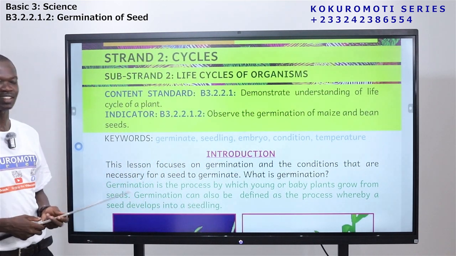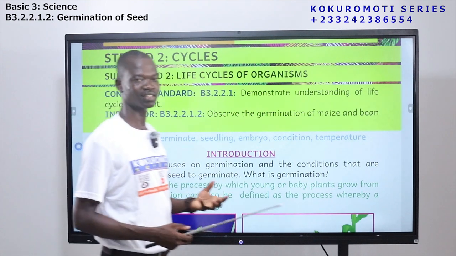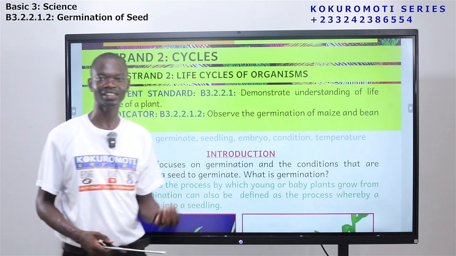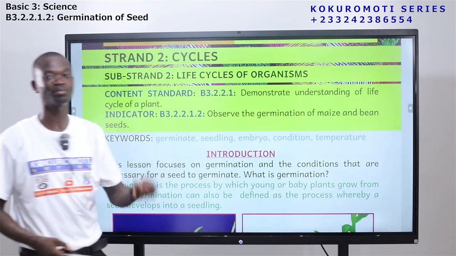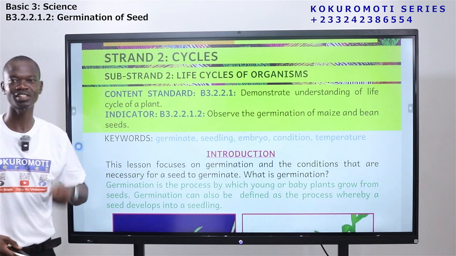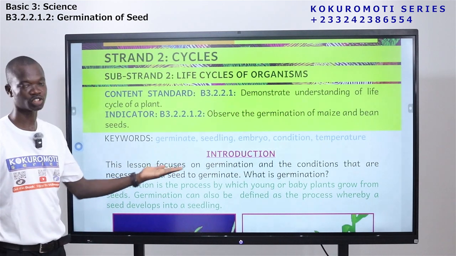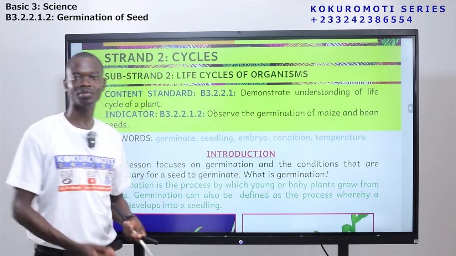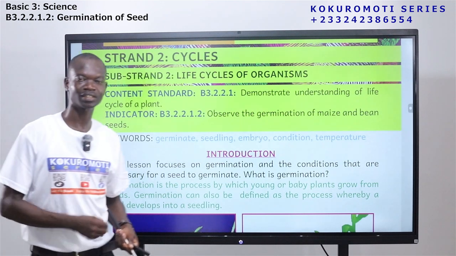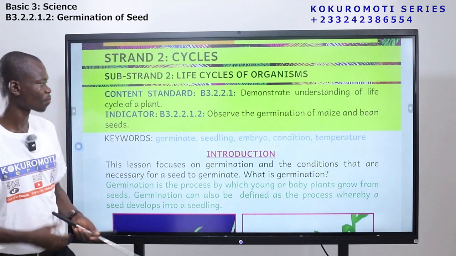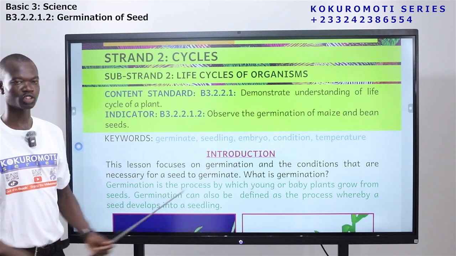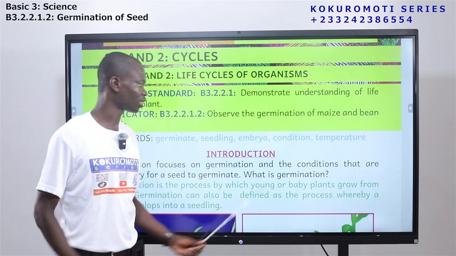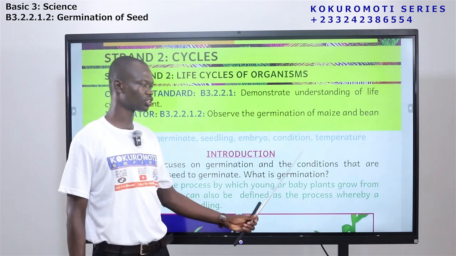Okay, so here, germinate. What's the meaning of germinate? If you put seed of maize in the soil, a time will come when you will not see the seed again, but you rather see plants coming out of the seed. We are saying that the seed is germinating. So plants coming out of seed, we can describe as germination or germinate. Okay, seedling. A seedling is a young plant that is coming out of seeds, young plants growing from seeds. Embryo is also part of a seed. A seed has different parts, and one of the parts is called the embryo.